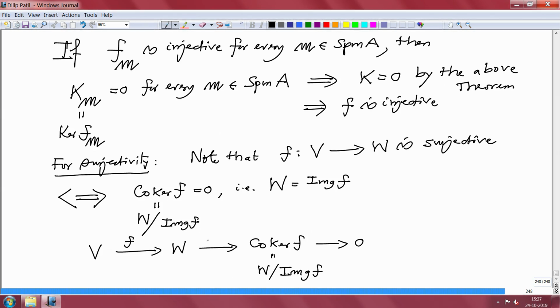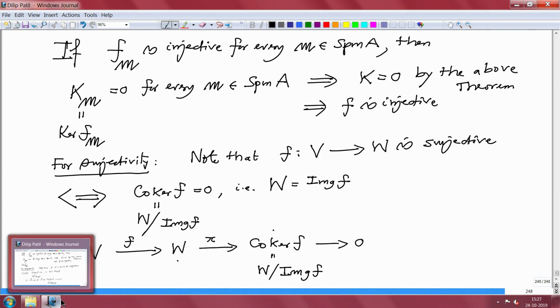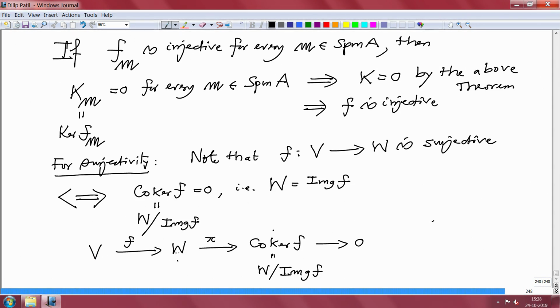This is a pi map, and this is surjective. So, that means it is exact here. And exactness here means the image of f is equal to the kernel of pi, and you see the kernel of pi is precisely the image of f.